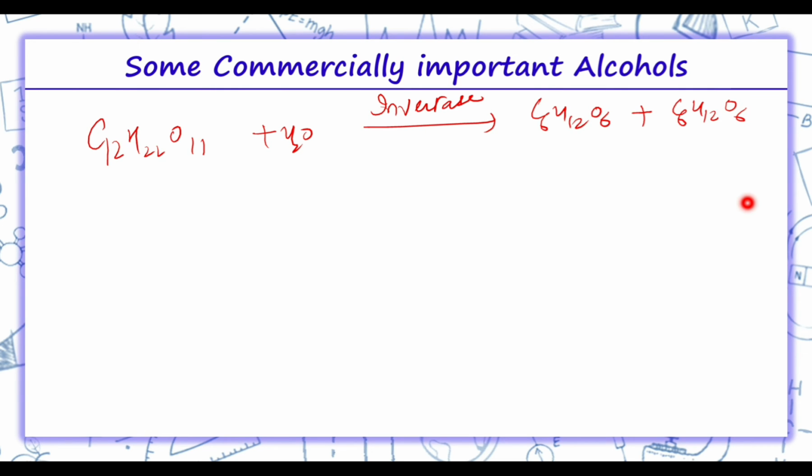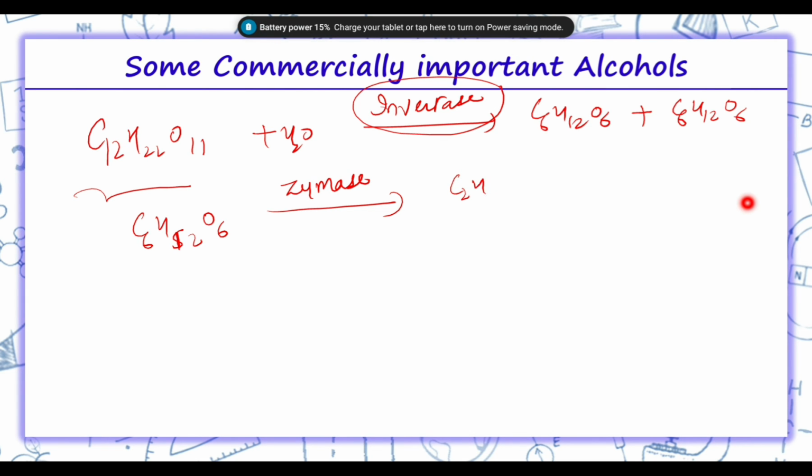C6H12O6. So, the sugar that is in molasses or fruits such as grapes is first converted into glucose and fructose in the presence of invertase. Then this glucose and fructose, C6H12O6, undergoes fermentation in the presence of the enzyme zymase and it forms alcohol plus 2CO2.